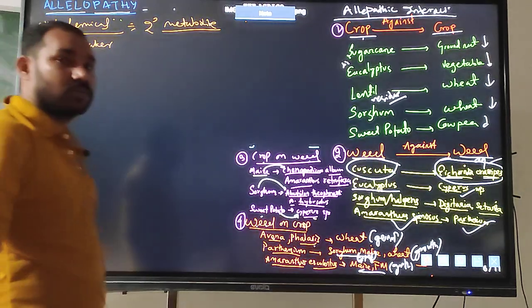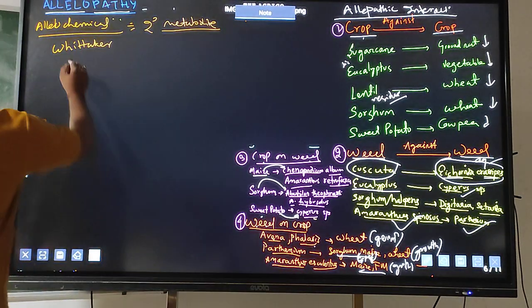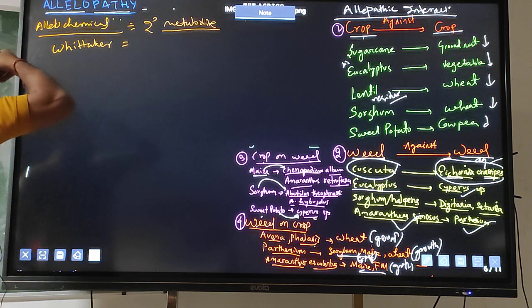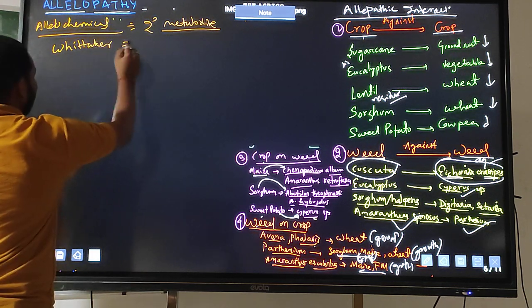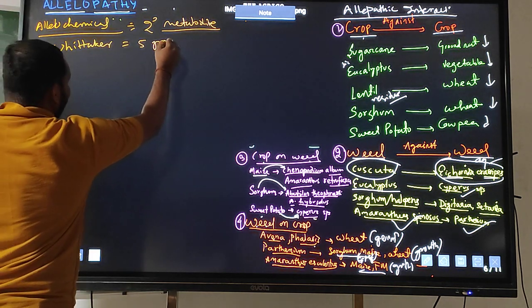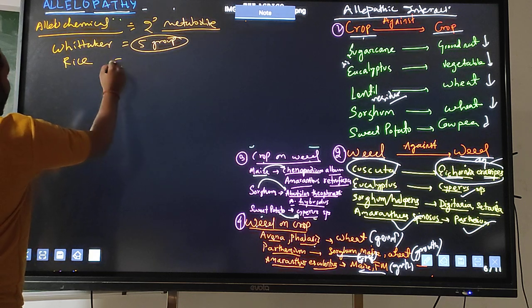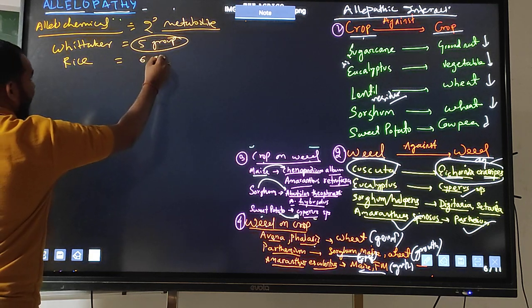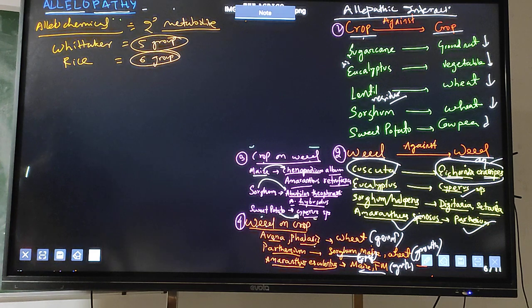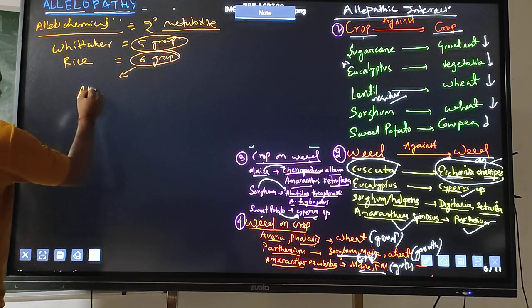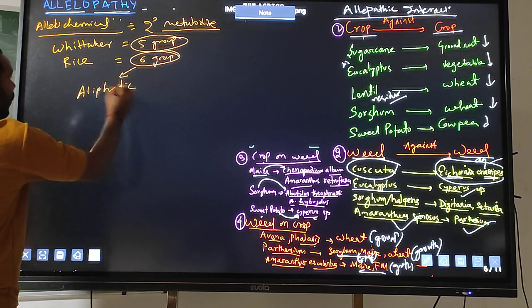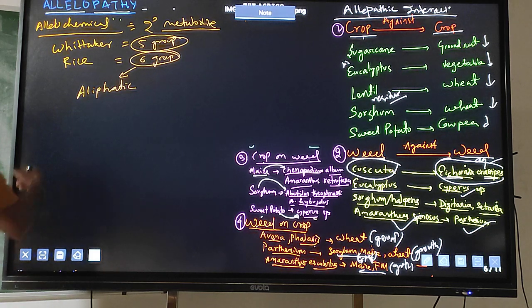Kingdom classification. This is Whittaker. Whittaker classified the allochemicals into 5 groups, and another scientist, Rice, classified the allochemicals into 6 groups. Among these 6 groups, the group may be allopathic compounds. Whatever the allochemicals, there may be allopathic compounds.